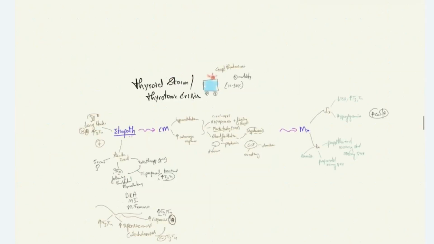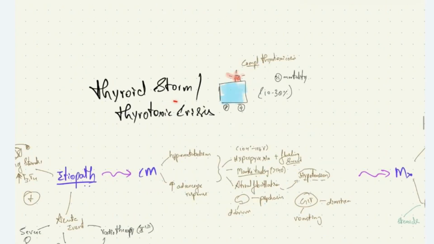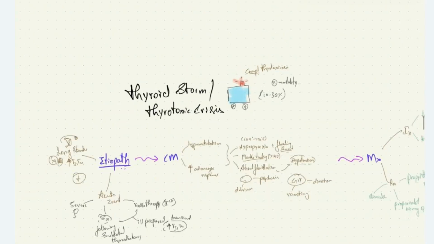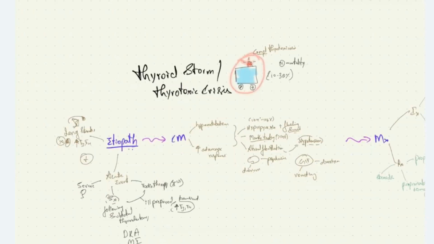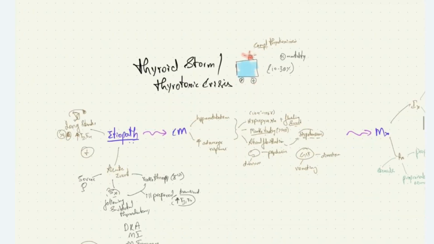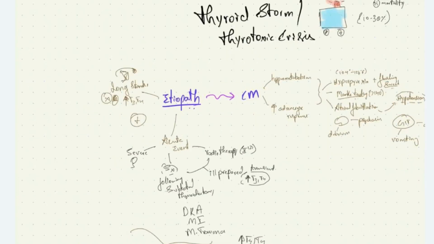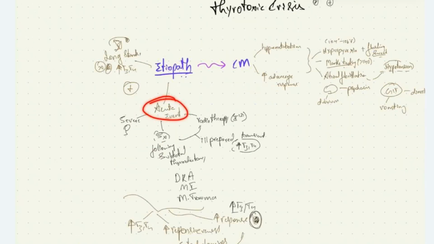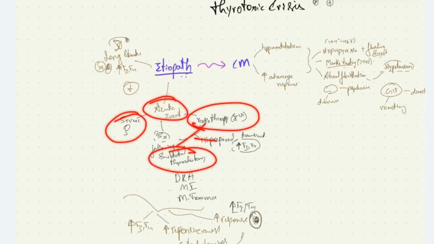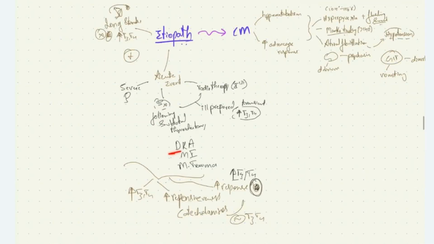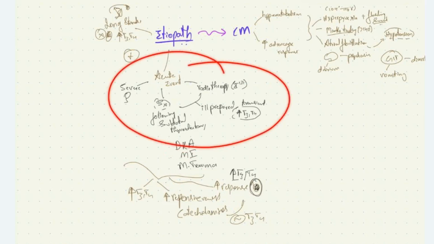To summarize, thyrotoxic crisis is an acute emergency in case of thyrotoxicosis associated with 10 to 30% mortality, where acute events like severe infections, subtotal thyroidectomy and radiotherapy in ill-prepared patients, diabetic ketoacidosis, MI, and major trauma lead on to thyroid storm due to these three mechanisms.